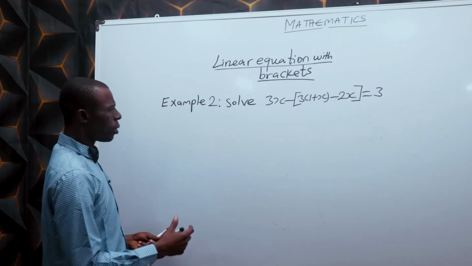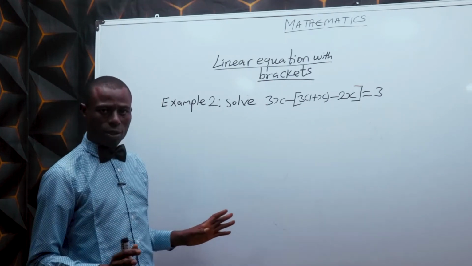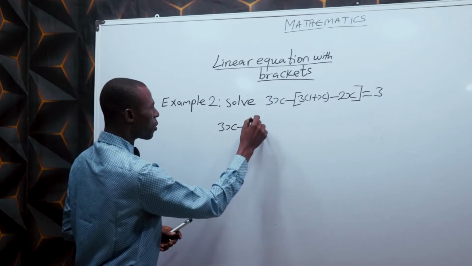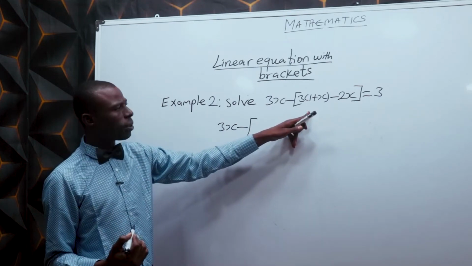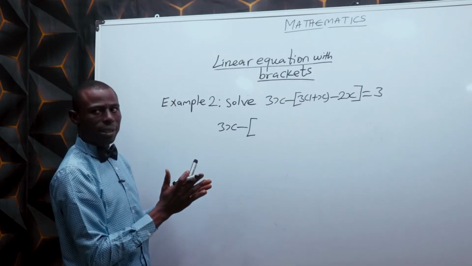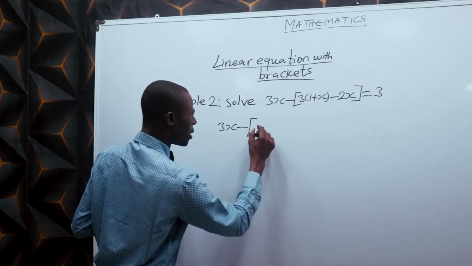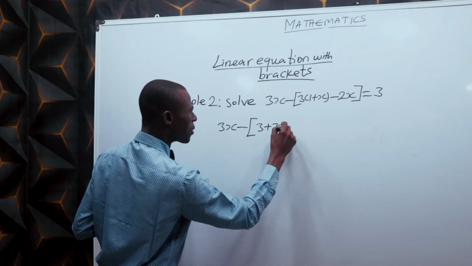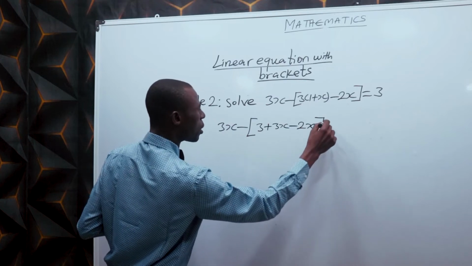Example 2. We can see here we have bracket inside bracket. It's all simple. Just write 3x minus the larger bracket. Open the inner bracket first. The inner bracket has 3 outside it. Use that 3 to open the inner bracket. So we have 3 times 1 is 3. 3 times positive x is positive 3x. And that is minus 2x equals 3.